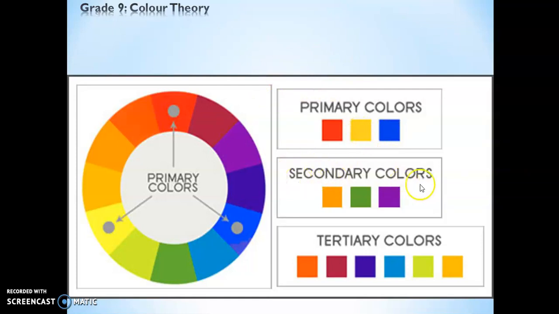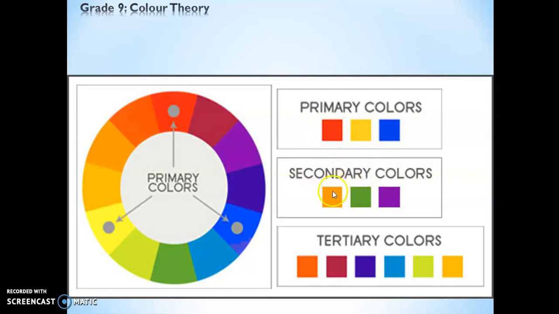While secondary colors are made by mixing primary colors. You get orange by mixing red and yellow. You get green by mixing blue and yellow. You get purple by mixing blue and red. Alright, so primary colors already exist.